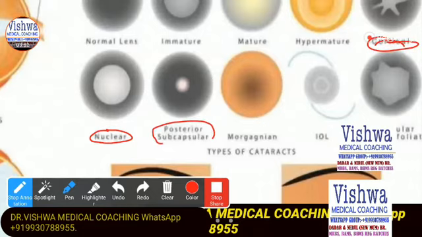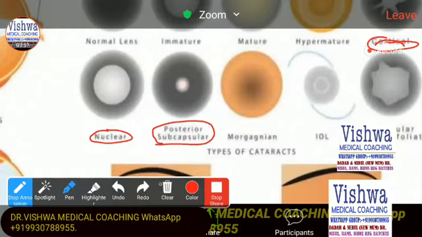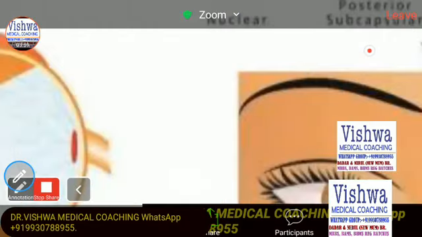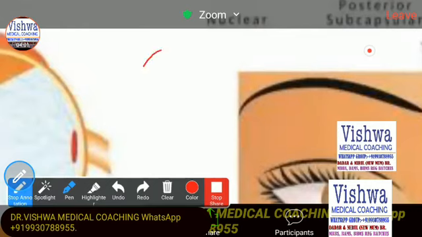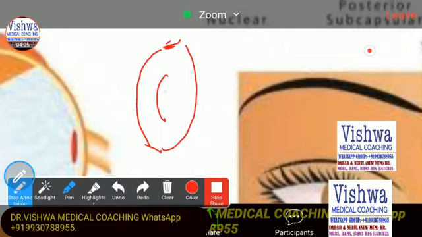Now what exactly is this? Let me first draw the lens here. Let's say this is the lens, and I am seeing the lens from the side. Your central portion is the nucleus. So we can have opacity developing in the central portion. This is called a nuclear cataract.